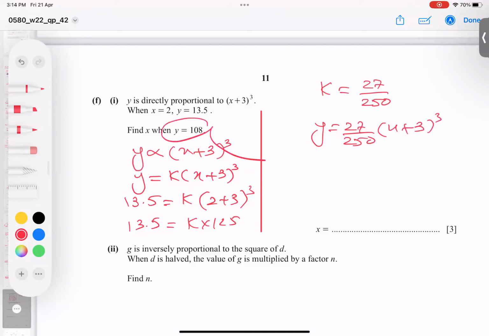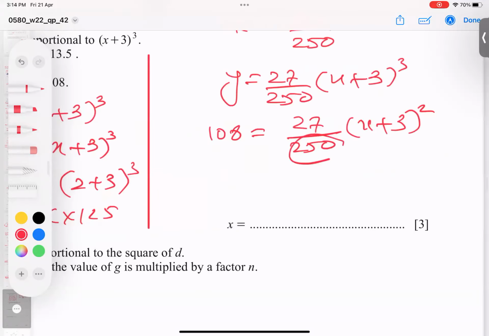Now he said y is 108. So I will plug in 108 here, and I will try to find x. Job number 1: this will multiply up and this will divide under it. So let's see what answer comes. 108 times 250, you can check your calculation. So I get 1000.